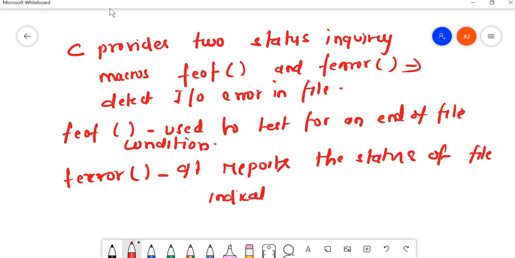The status can be whether the file is open or closed, or it returns a null pointer. All these statuses are reported by the ferror function. So this is one of the important questions. I think that was the end of question number 6.